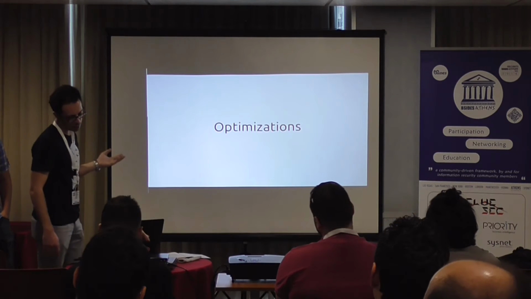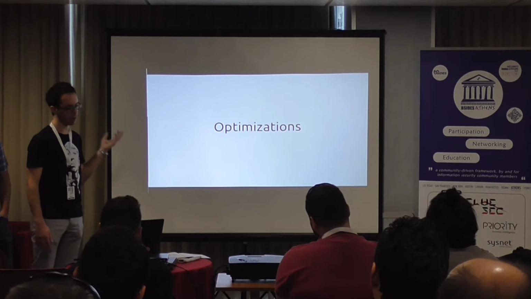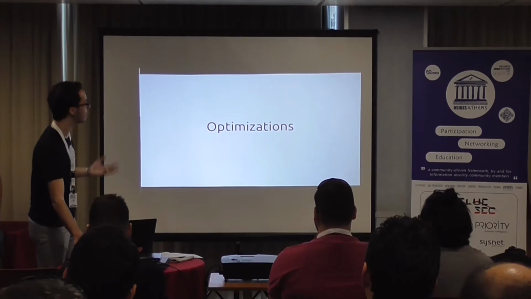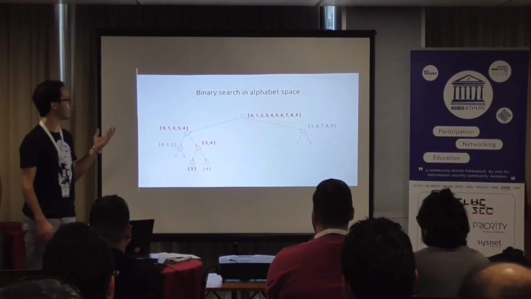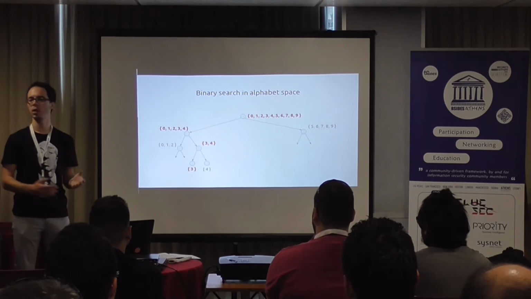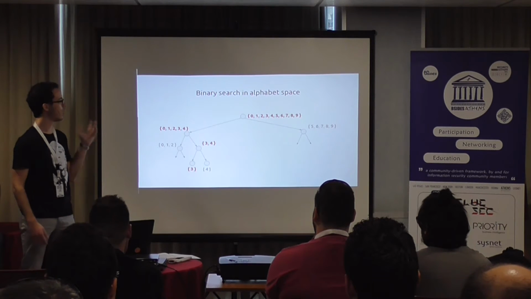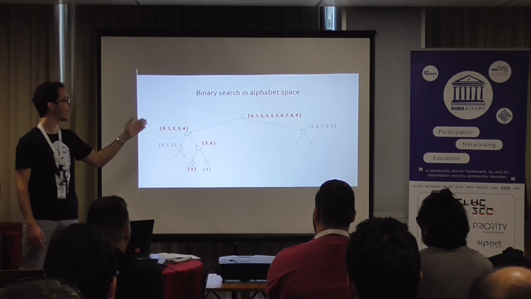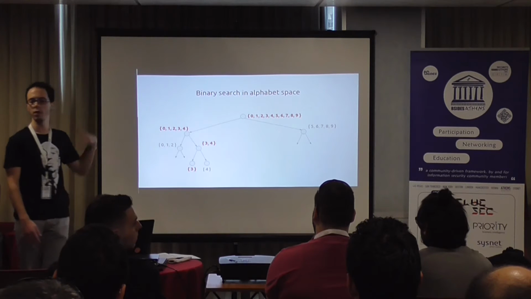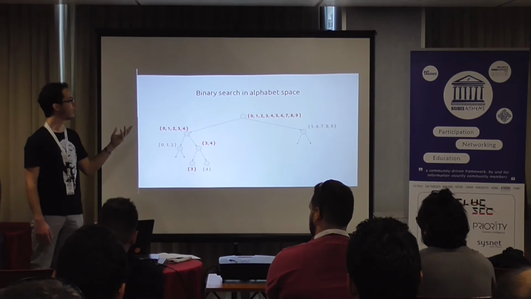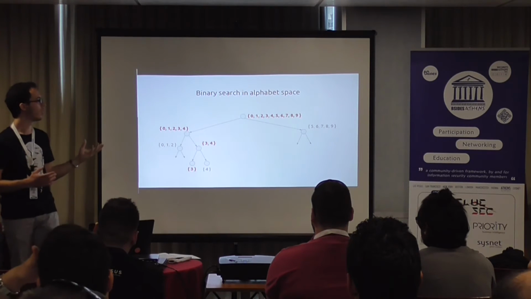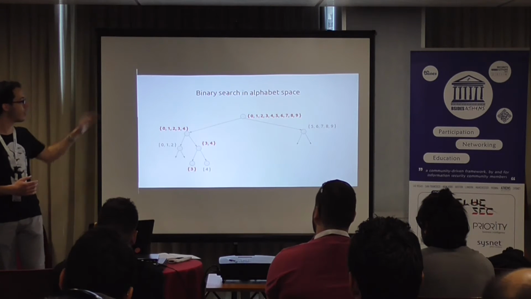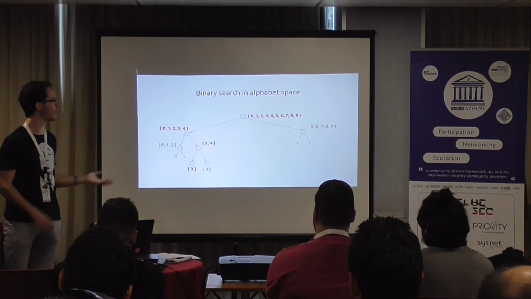So let's see some of the optimizations that we have developed. And the first one is the divide and conquer technique. Up to this point, what we did was, if we have an alphabet, let's say of digits, we try each one of these candidates separately, first 0, then 1, 2, etc. And we'll see which one presents the block differentiation, and then we assume that this one is the correct one.